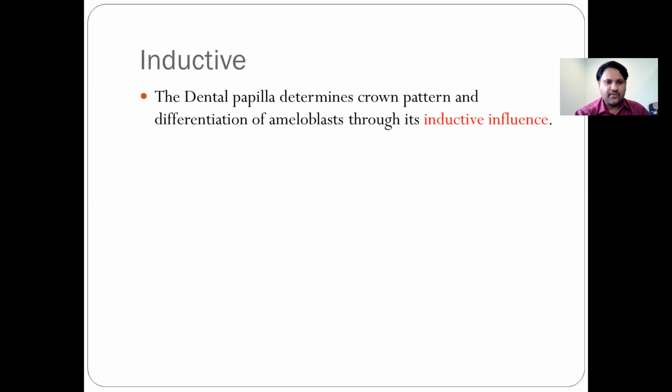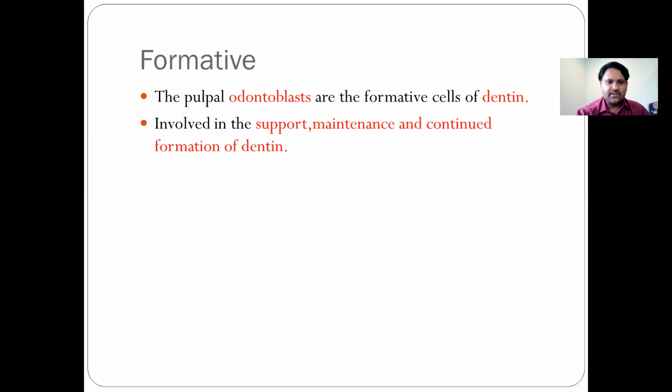So what do you mean by the inductive function? The dental papilla determines the crown pattern, and the differentiation of ameloblasts is through its inductive influence. The inner enamel epithelium has an organizing influence on the ectomesenchymal cells of the dental papilla, thereby the inductive function is maintained. Formative: in the pulp, you have the pulpal odontoblasts, which are the formative cells of the dentine, and they are involved in the support, maintenance, and continued formation of dentine.